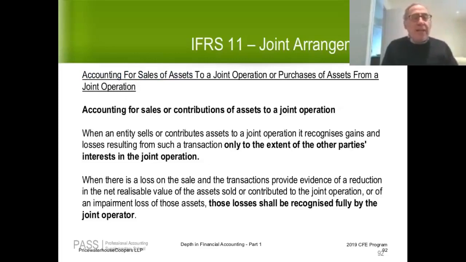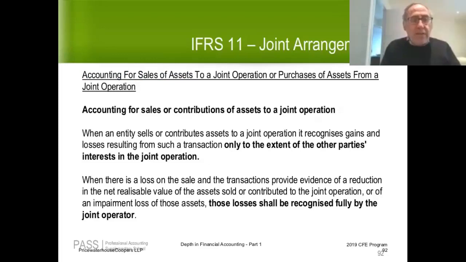Now, what I'd like to talk about next is accounting for sales of assets to a joint operation or the purchase of assets from a joint operation. Let's start off with accounting for sales or contributions of assets to a joint venture.